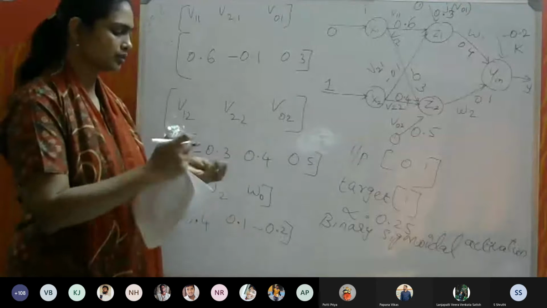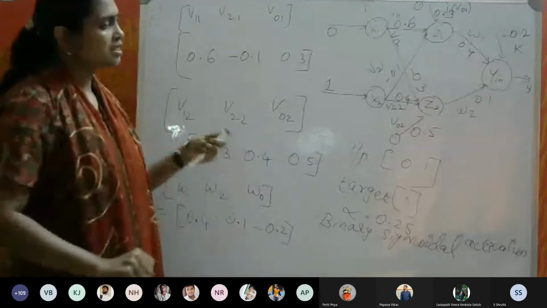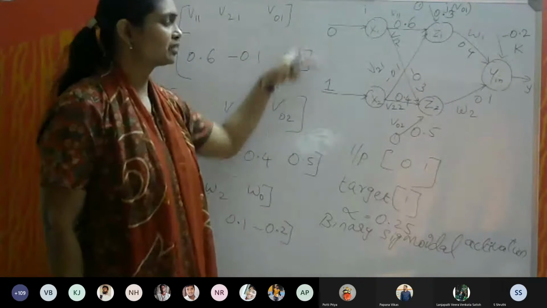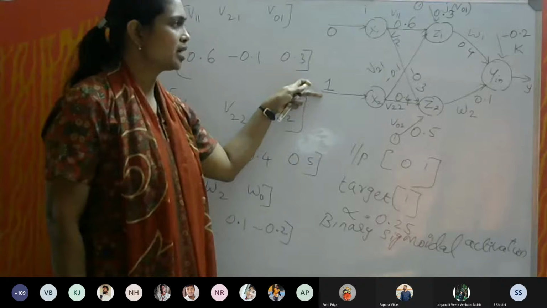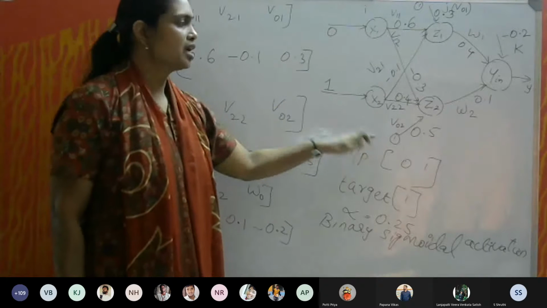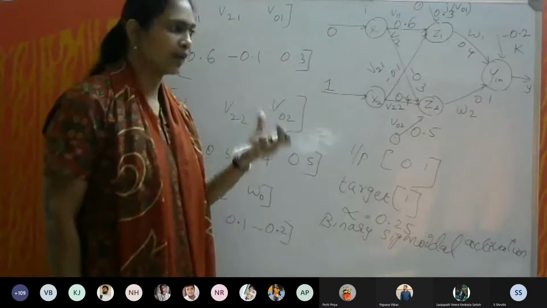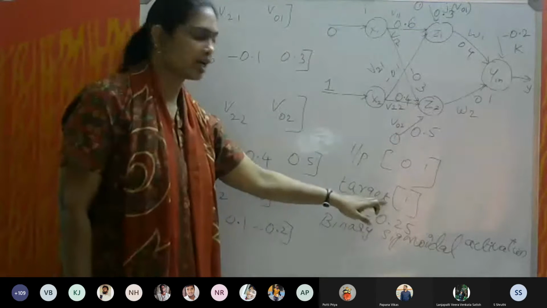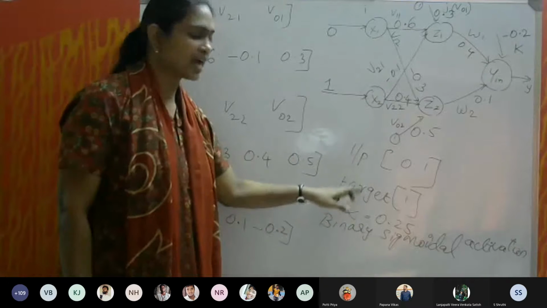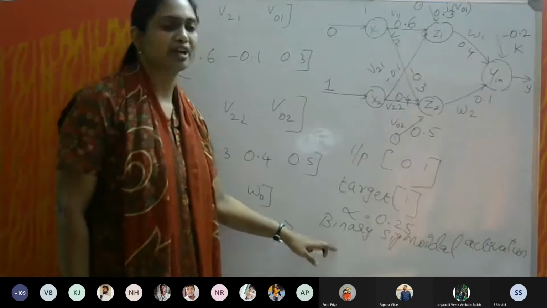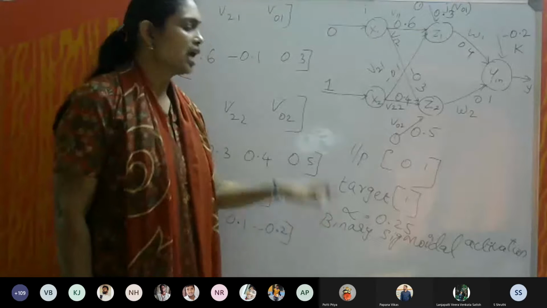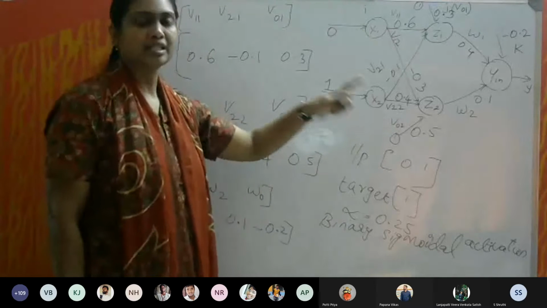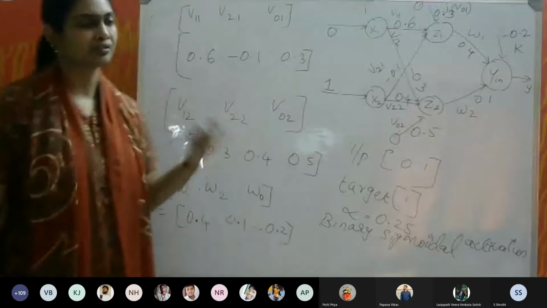So now this solving, I will explain the problem. We have to give the input 0 and 1. All the weights are given. Now we have to find the y, and then we have to check whether the y is equal to 1 or not. For activation, we have to use the given function, binary sigmoidal. In case the target and the output y are not the same, we have to alter the weights.